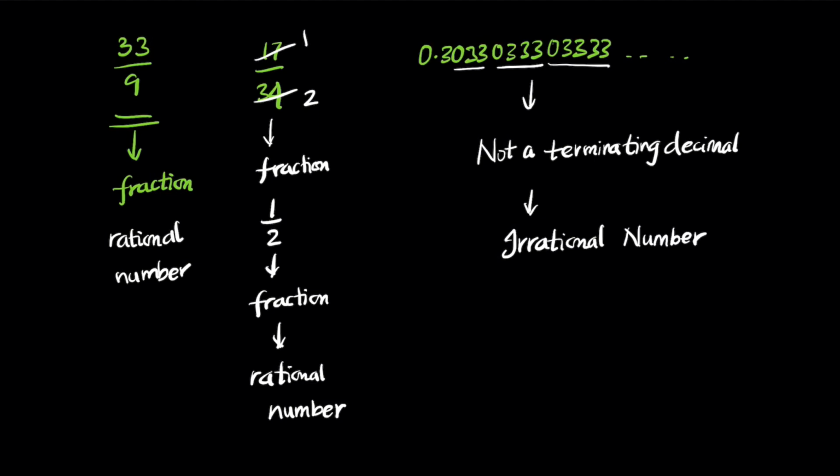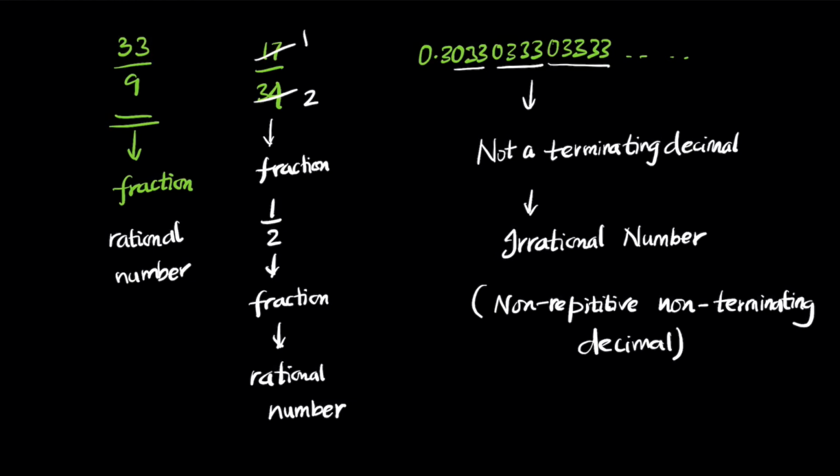So an irrational number can be classified as a non-repetitive, non-terminating decimal. These are examples of rational and irrational numbers.